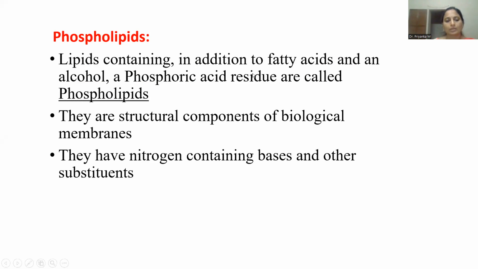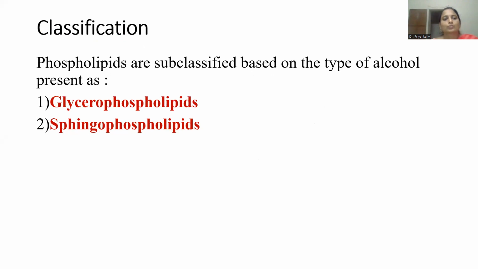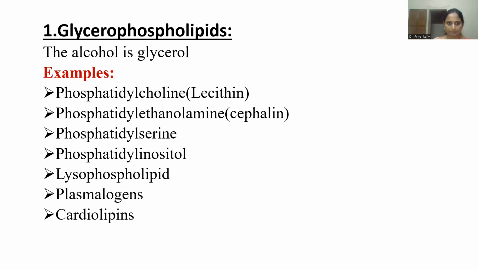They are structural components of biological membranes. They also have nitrogen containing bases, and based on these nitrogen containing bases, they are again subclassified. Coming to the classification of phospholipids, these are classified based on the type of alcohol present. If it is glycerol, glycerophospholipid. If it is sphingosine, they are sphingophospholipids. What are glycerophospholipids? Here glycero means the alcohol is glycerol, along with fatty acid, and the additional group is a phosphoric acid, right?